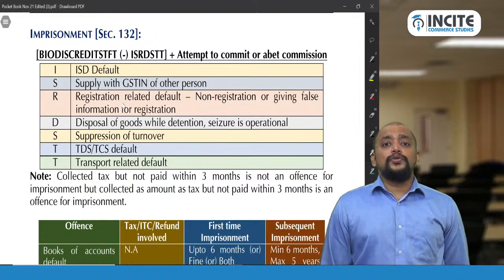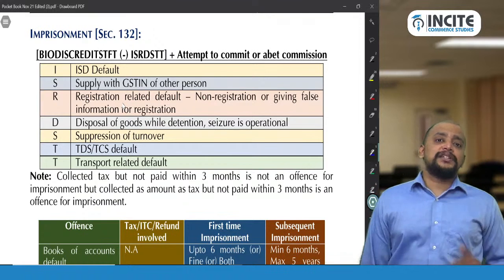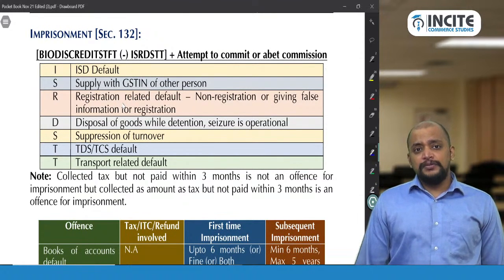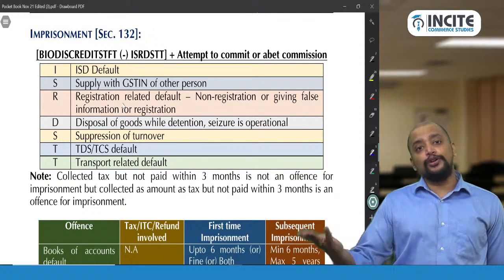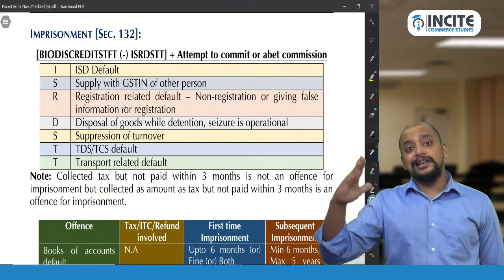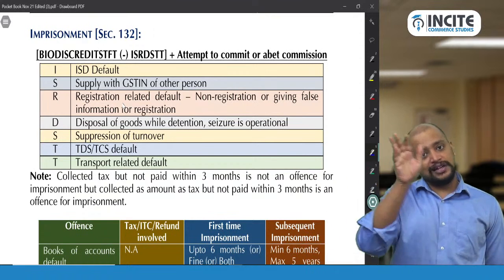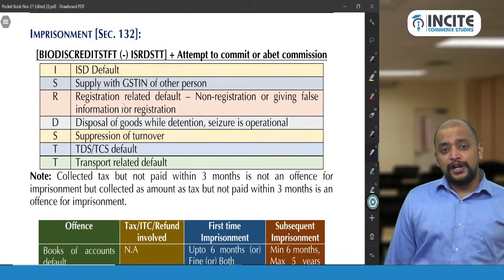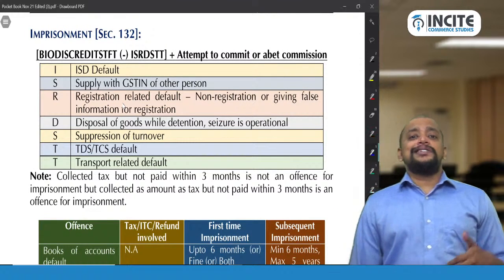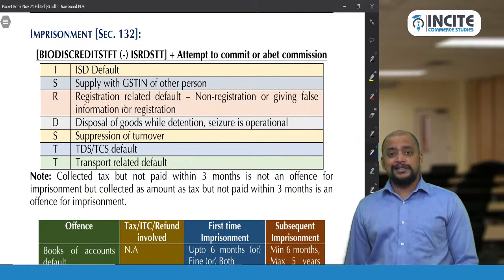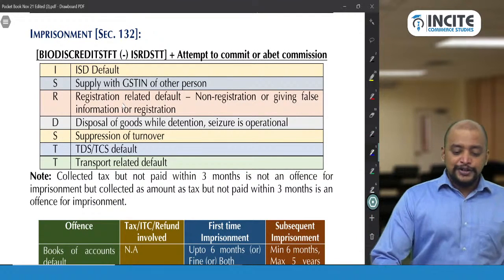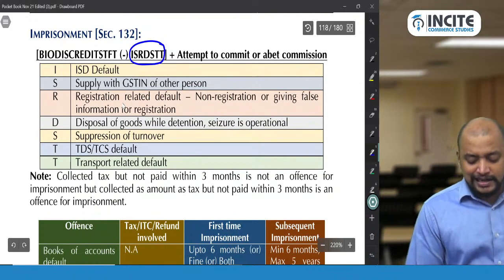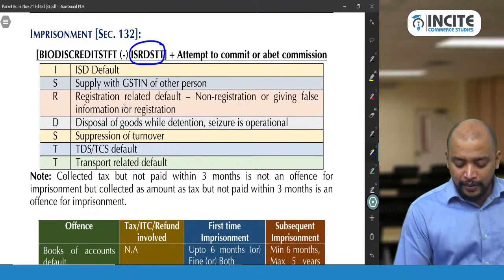Yes. So we have two S's: supply with GSTN of another person, and then suppression of turnover. But don't worry, both are covered. ISRDSTT. So two S's are covered. Any S you can take. Suppression of turnover is also covered, and supply with GSTN of another person is also covered, which means that this will not lead to imprisonment. So why you need to give importance to this ISRDSTT is that ISRDSTT do not lead to imprisonment. No imprisonment in this case.